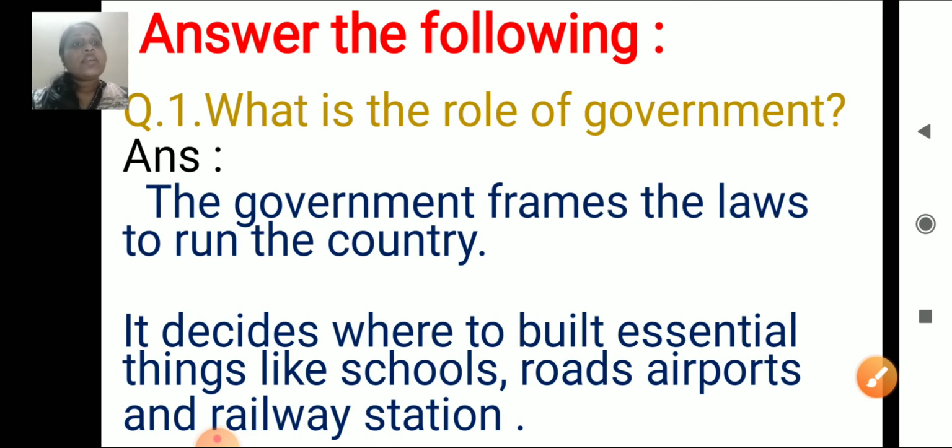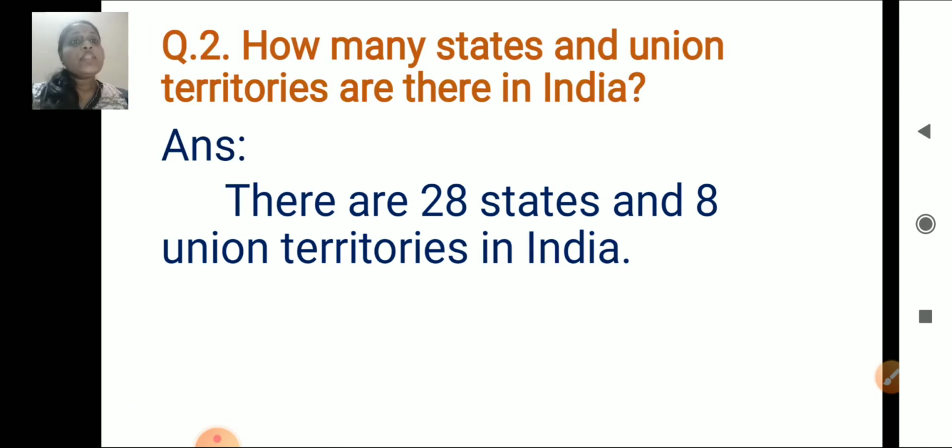Okay, next, answer the following. What is the role of government? The government frames the laws to run the country. It decides where to build essential things like schools, roads, airports, and railway stations. How many states and union territories are there in India? There are 28 states and 8 union territories in India.